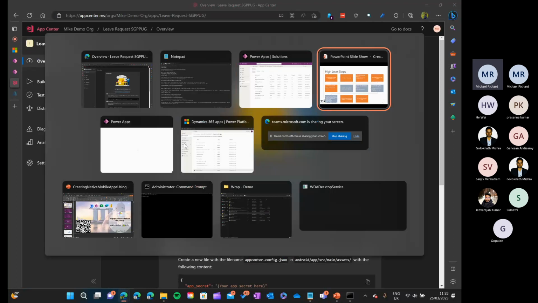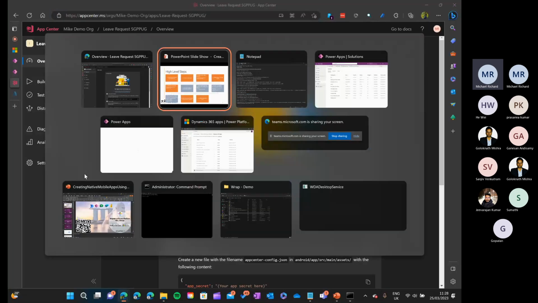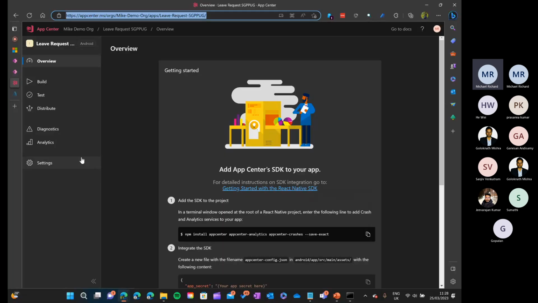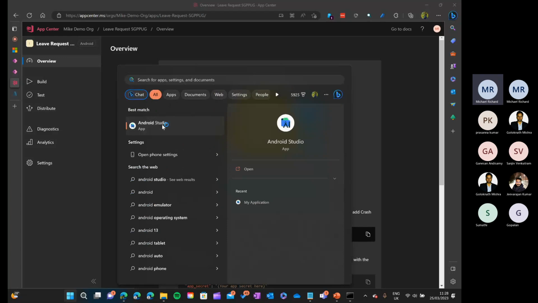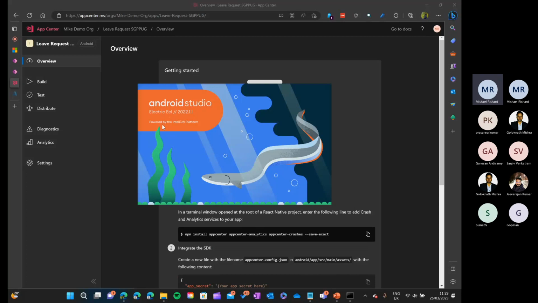Next step. Let's go to our flow chart. The next step is to install Android Studio and then generate the certificate key and hash. So what is Android Studio for? As you can tell from the name, it is to build your Android apps. I already installed Android Studio. You just need to search for Android Studio in Google or Bing, download it and install it. I will show you Android Studio, but we are not going to do anything from inside the studio. We are only going to use the command line tools of Android Studio for doing some certification and hash. So what is the certificate and hash?